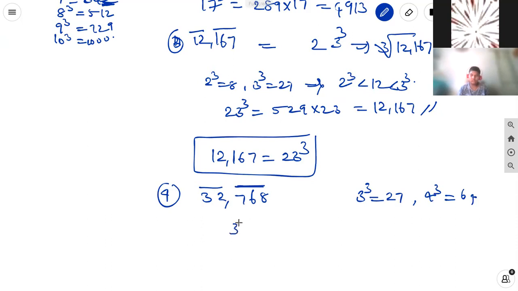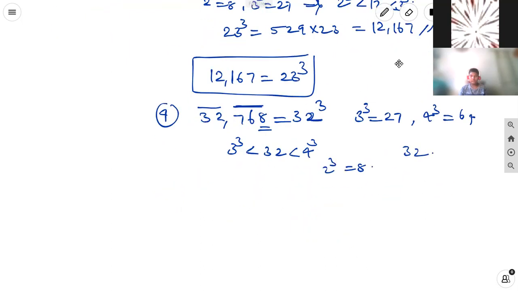So 3 cube is less than 32, which is less than 4 cube. So in this, 3 comes in the tens place. And in 768, 8 in the units place means 2 will come, because 2 cube is equal to 8. So this is 32 cube.